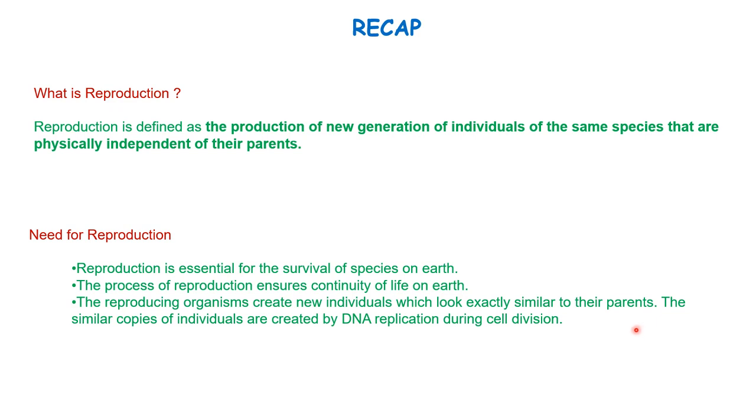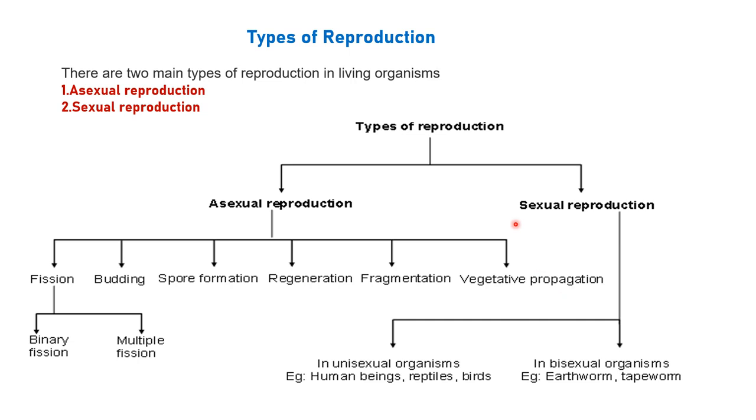We know that DNA replication is the process which takes place inside the nucleus of each and every cell and is responsible for the two types of division, mitotic division and meiosis division. Now, types of reproduction. We have done asexual reproduction and sexual reproduction.